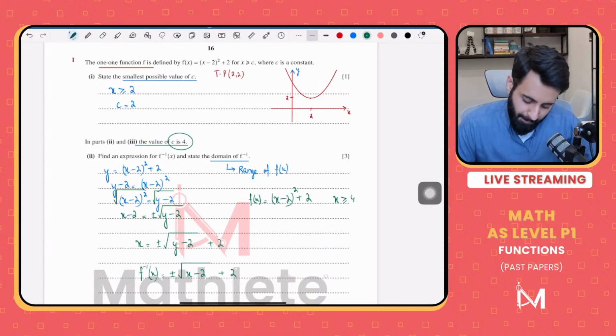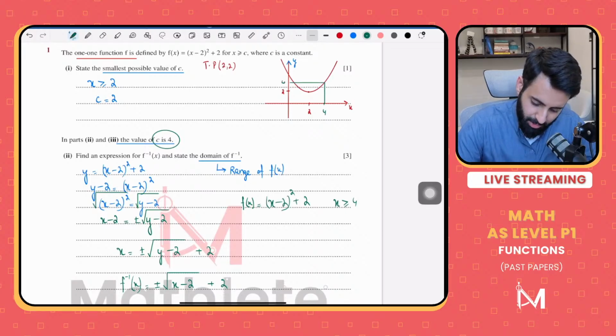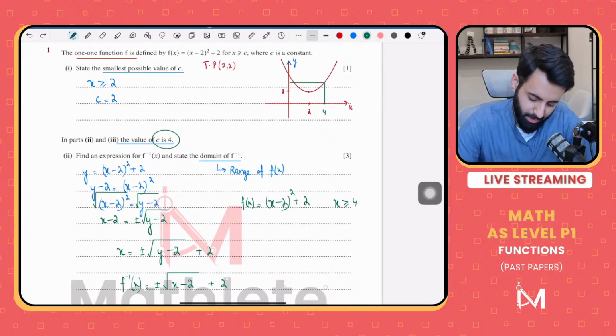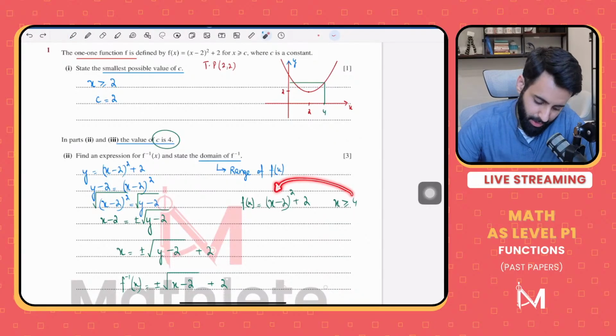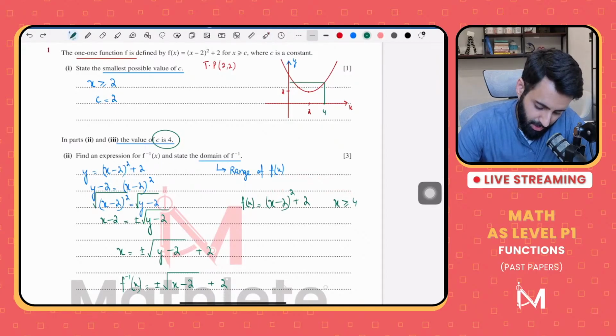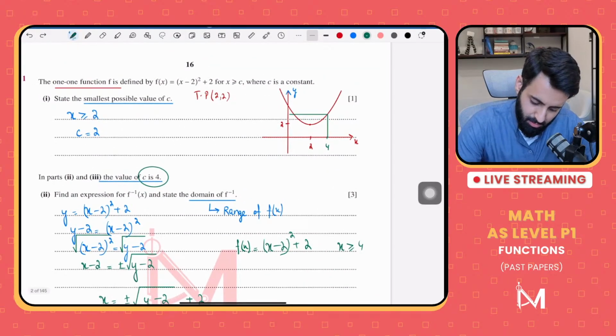Now, thankfully we've made a rough sketch. Let's see what the corresponding y value is. So if you plug in 4 into the function, 4 minus 2 is 2, the square of which is 4, and 4 plus 2 is equal to 6. So the corresponding y value is 6.